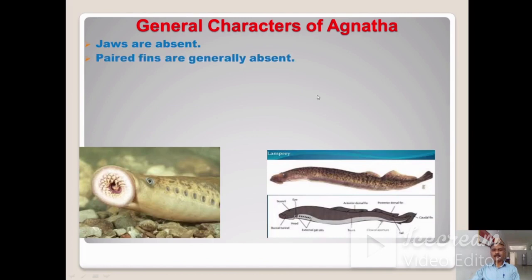This is the second character. Paired fins are generally absent. In this figure you can see these are the dorsal fins, and there is only one ventral fin, but no paired fins. In other fishes, you know that paired pectoral fins and paired pelvic fins are there. Such paired fins are not present in this case.